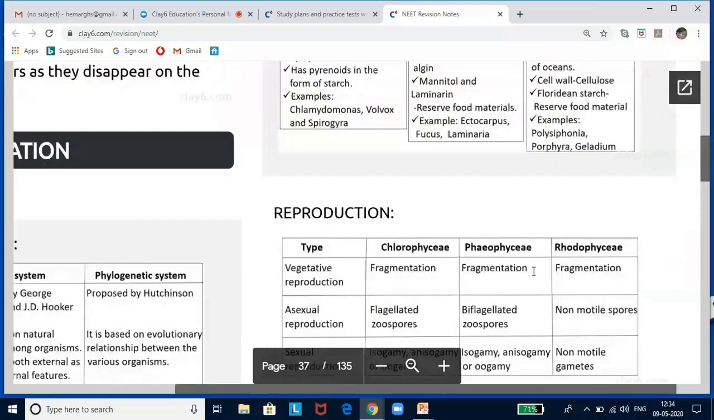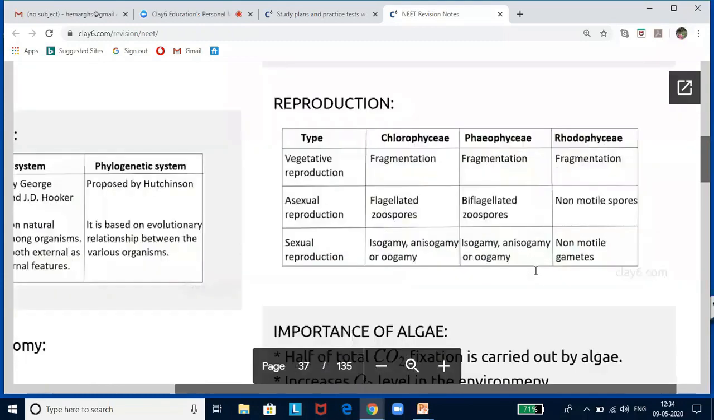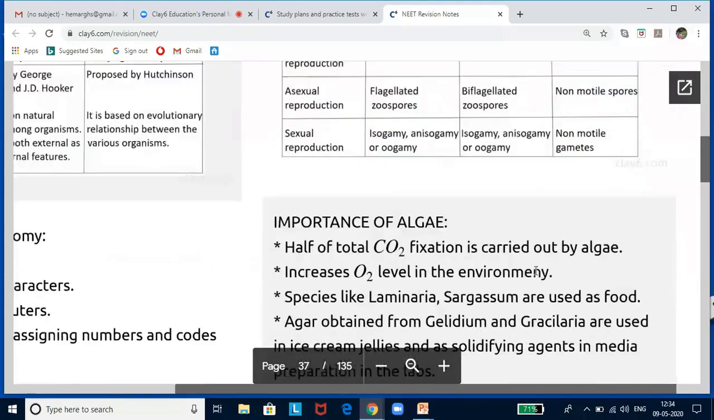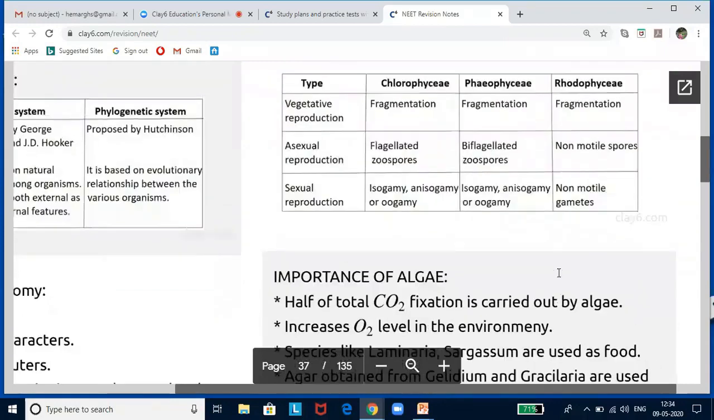So in your book, you have studied so much. Now, if you look at it, it has all been condensed to such a short thing. Now, even reproduction, they will be asking you that also. So we have put it as a separate table. So vegetative reproduction in Chlorophyceae is by fragmentation. Asexual reproduction is by flagellated zoospores. Sexual reproduction is by isogamy, anisogamy, or oogamy. So this is in Chlorophycean members.